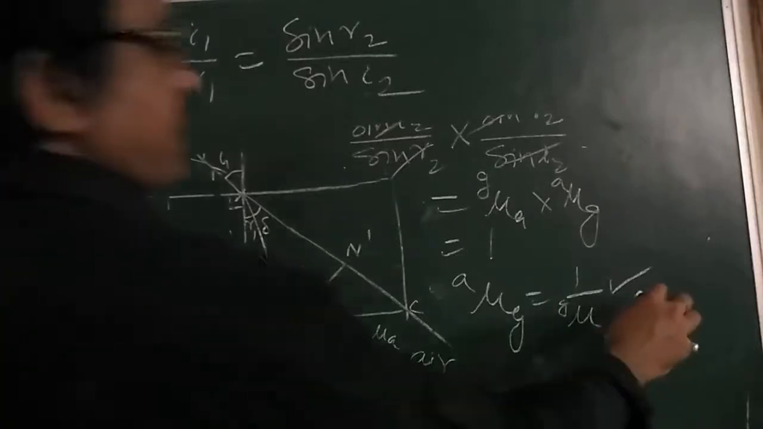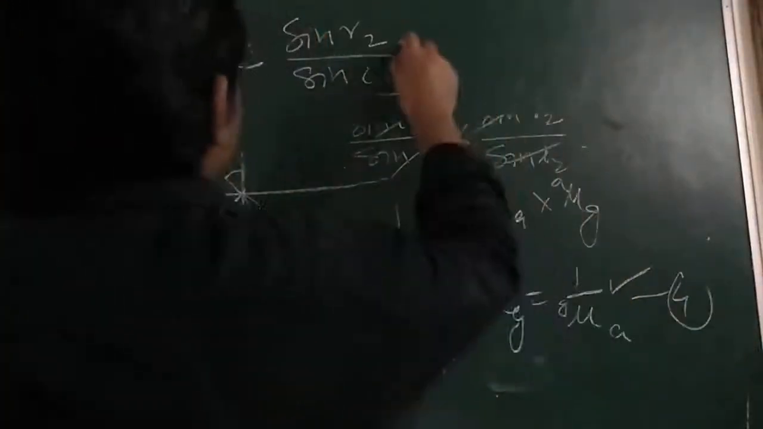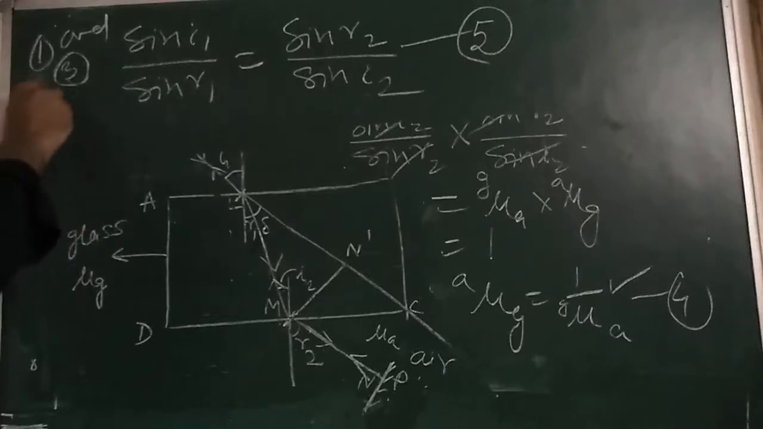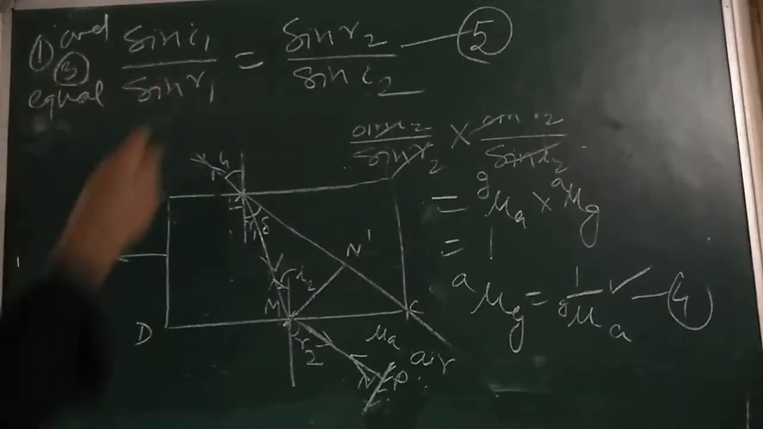Say this is our equation number 4. This is our equation number 5. You can see easily 1 and 3 are equal. That's why I can write this.